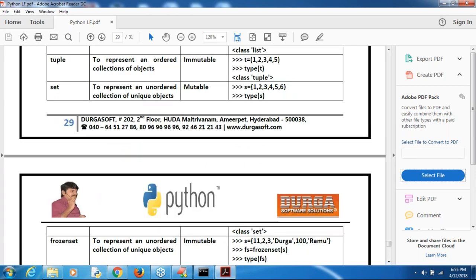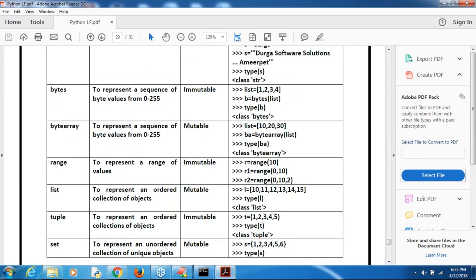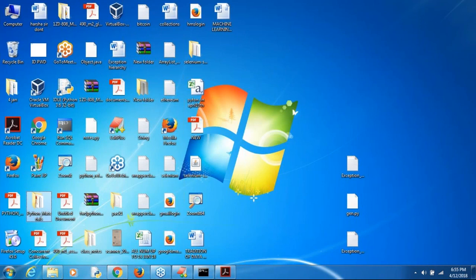Next, the people who got access to the videos can see the study material, like a material folder. There you can see this material. For the people who got access, this material will by default be there as part of your videos. So can you please cross check? The people who didn't get it, contact our admin people, immediately they will share it. Don't worry about that.